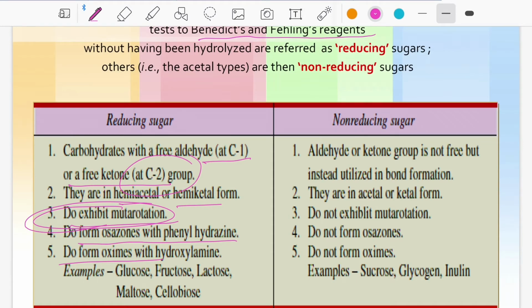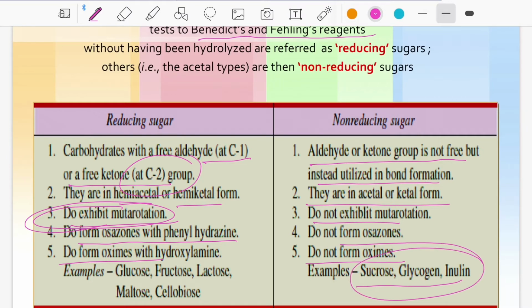When we come to the non-reducing sugars, the aldehyde or ketone group is not free but is instead utilized in the bond formation. They are in the acetal or ketal forms. They do not exhibit mutarotation, do not form osazones, and do not form oximes. Sucrose, glycogen and inulin are non-reducing sugars. Sucrose is a non-reducing sugar.